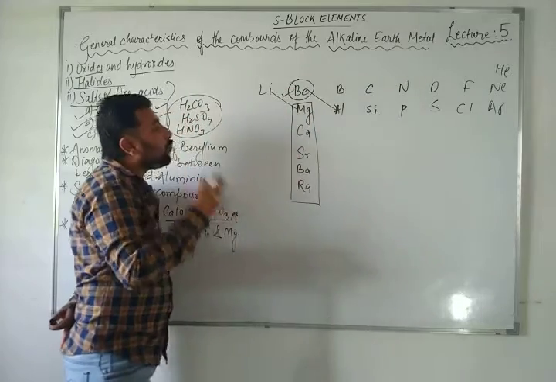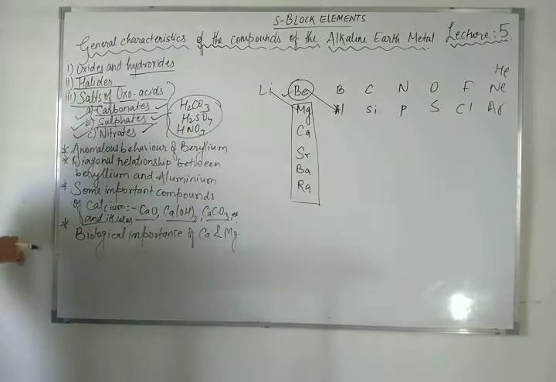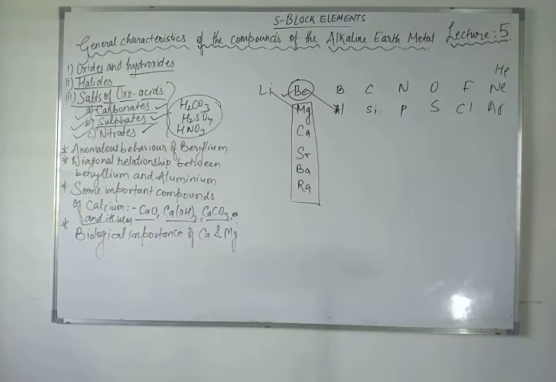If I talk about the beryllium 2+ ion, because it has high ionization enthalpy and small size, it will form largely covalent compounds with halogens, and it can be easily hydrolyzed, means it can easily react with water.